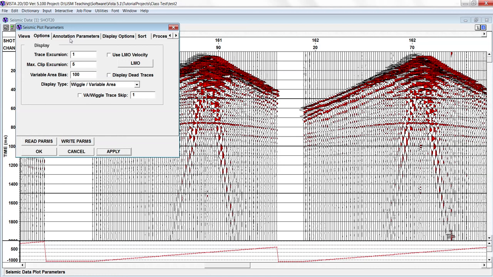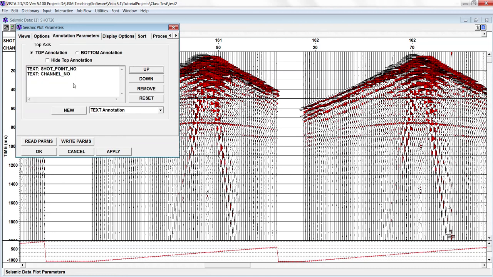So the third parameter, annotation parameter. In this you can change how much header information you want to see in a display. So here we are showing the shot point number and channel number. If you want to do up, down, you can change.